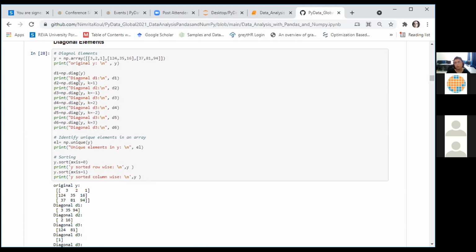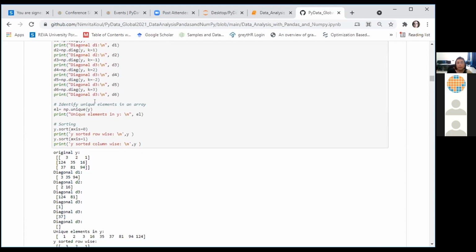So diag(Y, k=1) shows me all the elements which are above the primary diagonal by one position in array Y. When the value of k is -1, it helps me see all the elements which are below the primary diagonal by one position. k equal to 2 will show the elements which are two positions above the primary diagonal, and so on. You can have plus and minus indicating whether you want to go above or below the diagonal. The value that you can pass for k depends on the size of your original array.